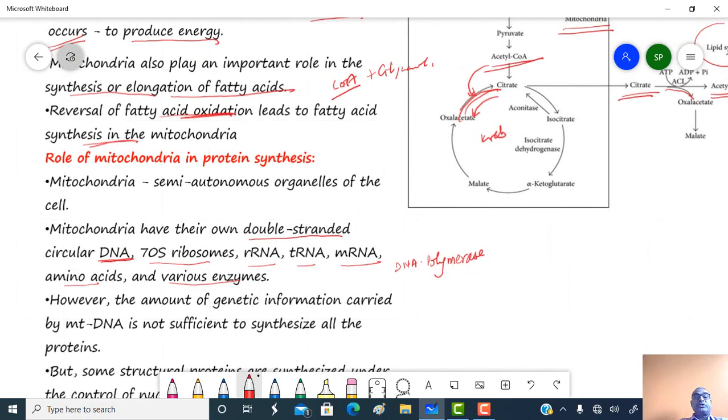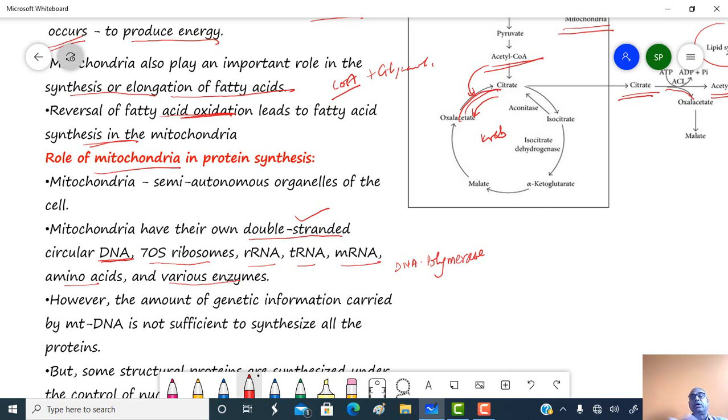The next function of mitochondria is protein synthesis. Mitochondria is a semi-autonomous cell organelle. Why is it called a semi-autonomous cell organelle? Because mitochondria has its own protein synthesizing machinery, as it contains double-stranded circular DNA, 70S type ribosomes, rRNA, tRNA, mRNA, DNA polymerase, various amino acids, and various enzymes.